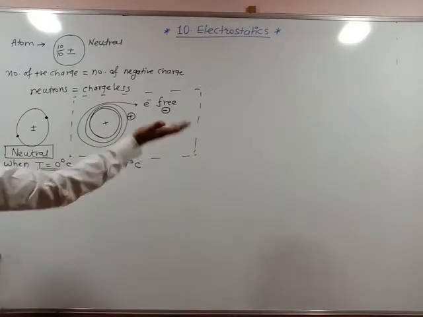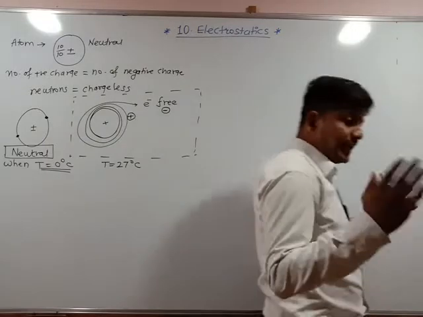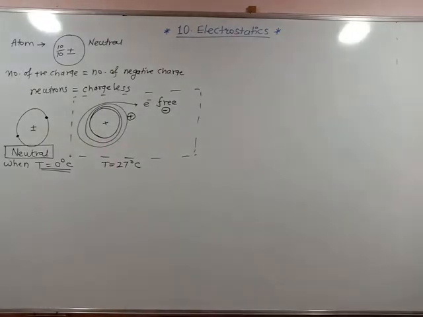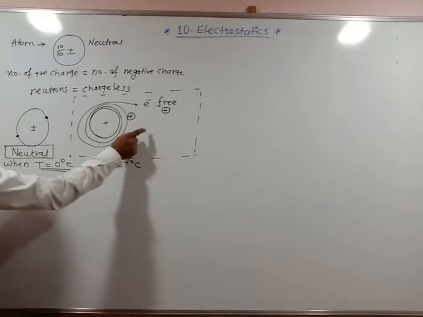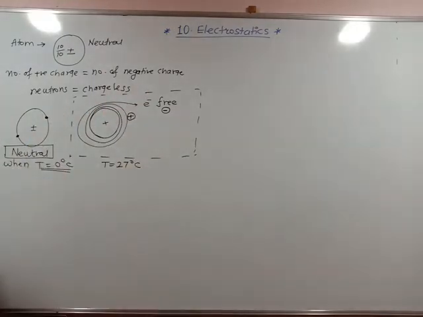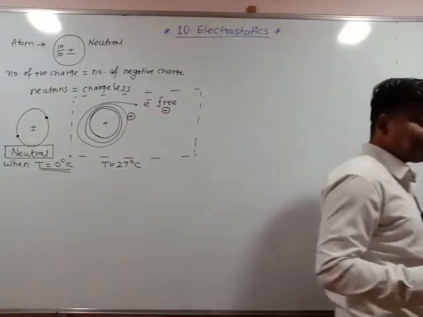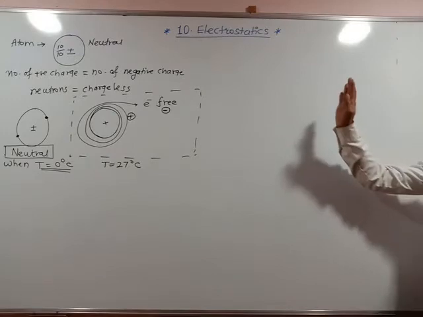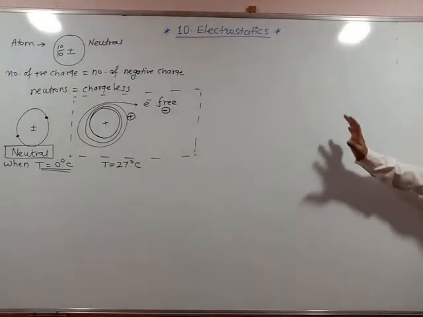They are separated. Why are they separated? It is due to the increase in temperature. But still they are bounded within the conductor. Now, how is this concept applicable in the induction process? That we'll see in detail.